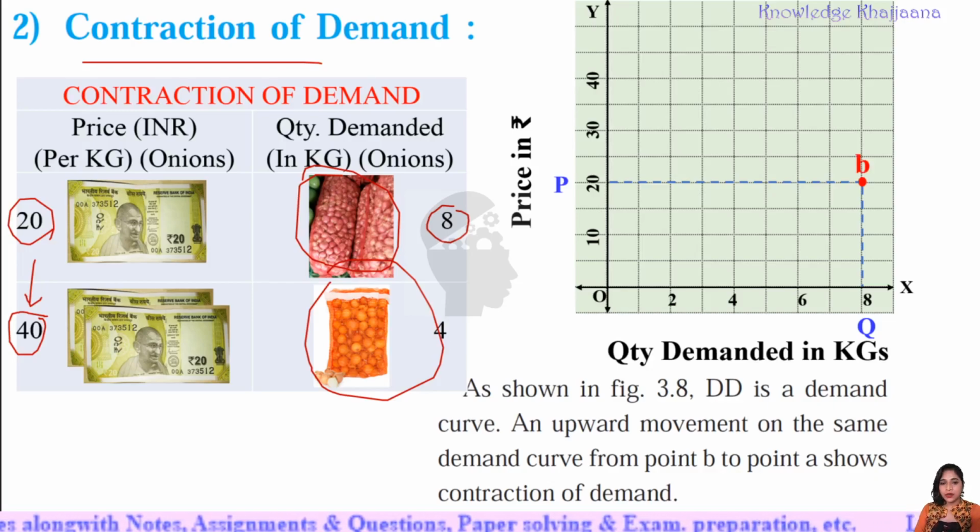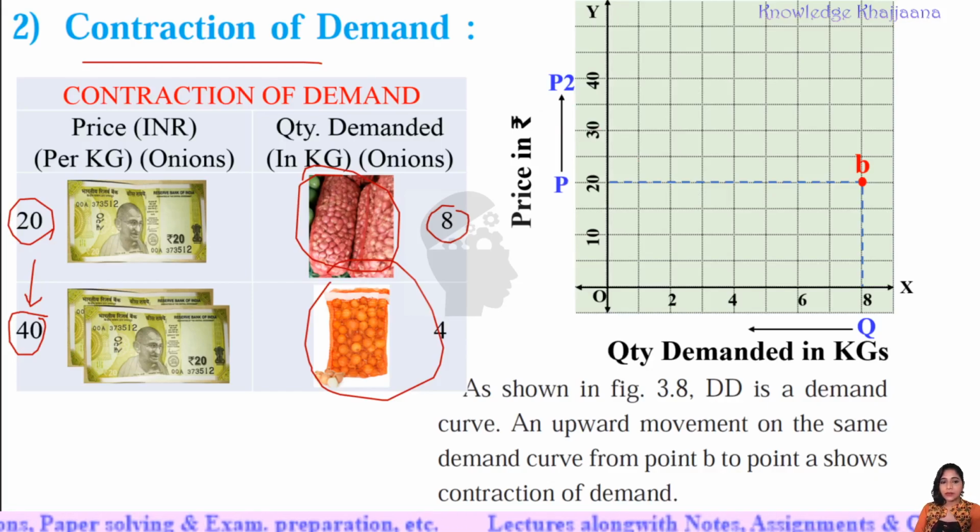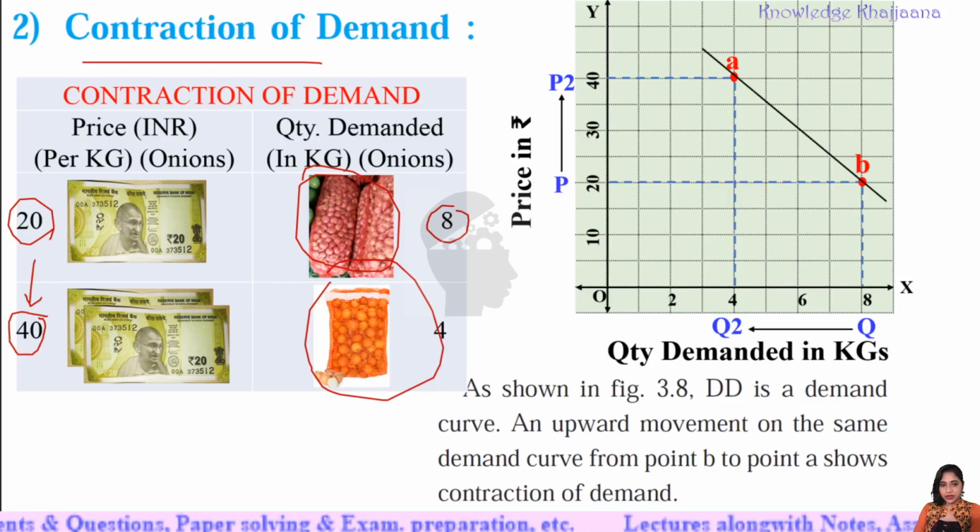Now what happened? The price increased and changed to rupees 40, meaning price would change from price P to P2. Then what happened? The quantity demanded changed and became lesser, and it became only 4 kgs. That is, it shifted from Q to Q2. Okay, and when we join the points, we get the equilibrium point as A. And when we draw the demand curve, joining the locus points B and A, what did we get? We got a demand curve DD.